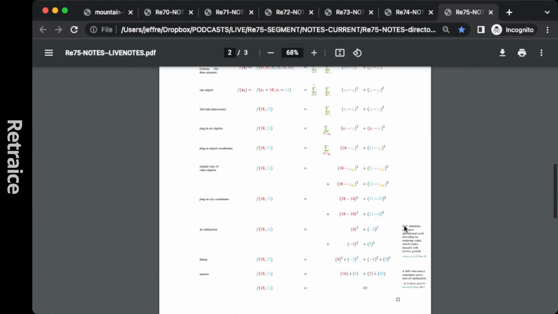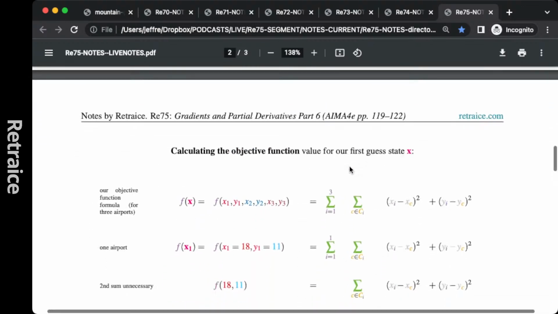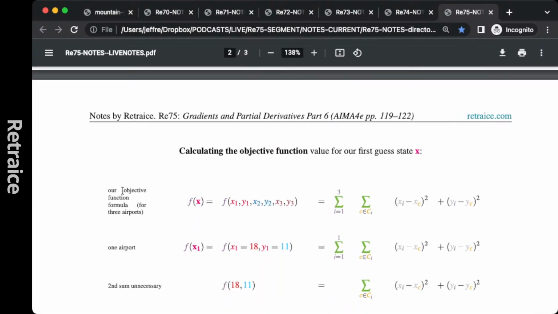Okay, so we start at the top line here. Before we talk about the gist of what we do, this is our formula from previous days. It's just the formula for calculating f of x, which is our objective function. F of x expands into multiple variables. In the 3 airport problem, we have 3 sets of xy coordinates. In our problem, x sub 1, our first little dabble, we've only got 2 variables, x and y. So in the first line, we just have the algebra.